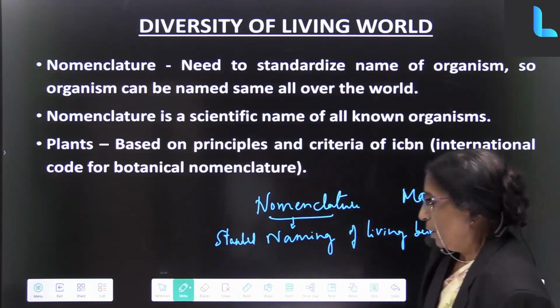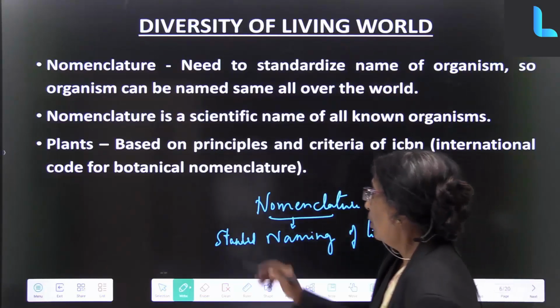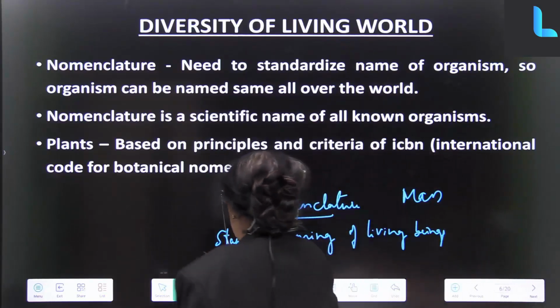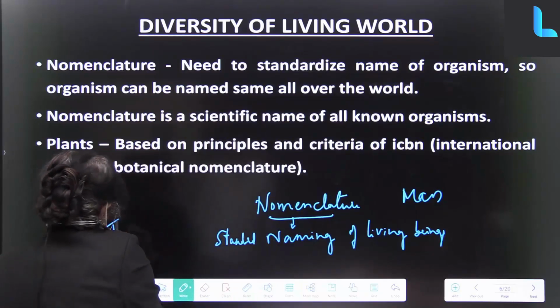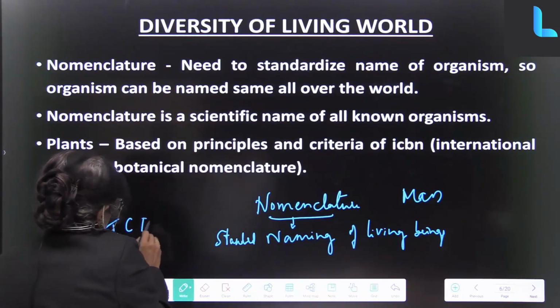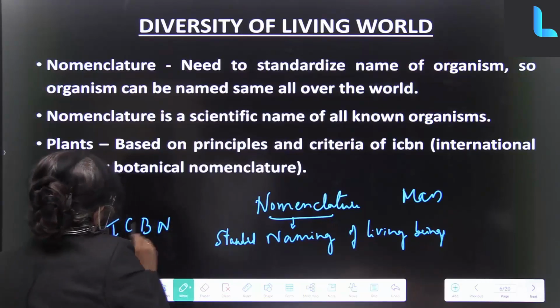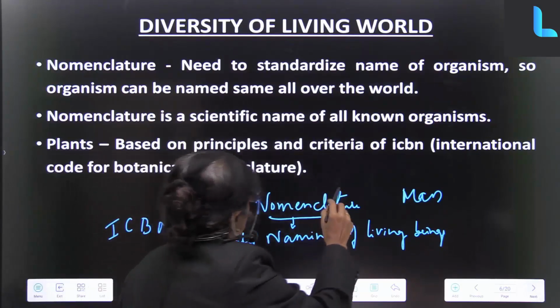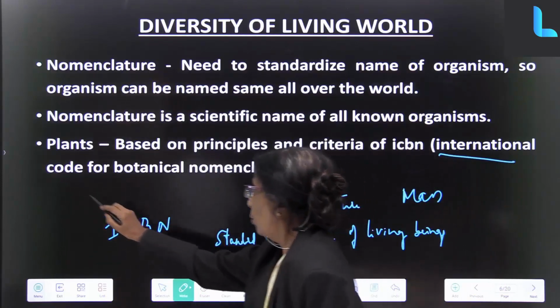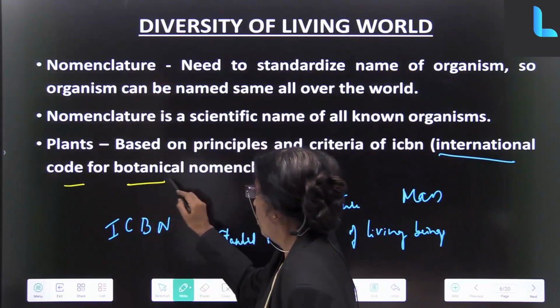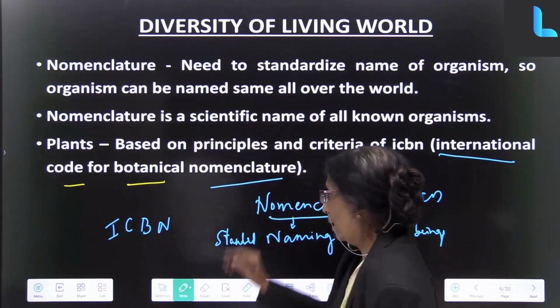Now for that there is an international code, ICBN. You can see here, I is for international, code for botanical nomenclature.